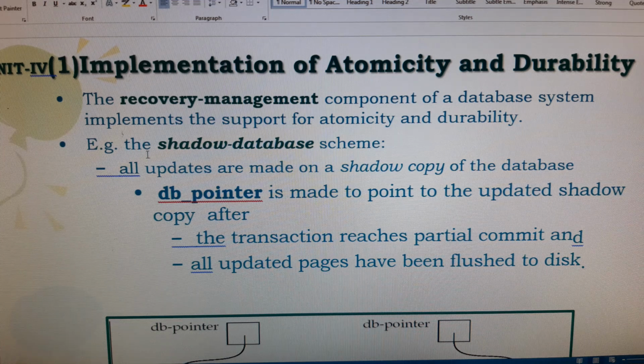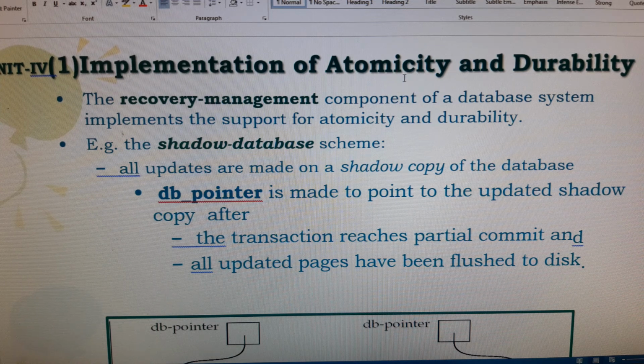Hello everyone. Today's topic is the implementation of atomicity and durability. Here it can be discussed in the context of a transaction processing system. We already know that we are discussing the ACID properties: A for atomicity, C for consistency, I for isolation, and D for durability.